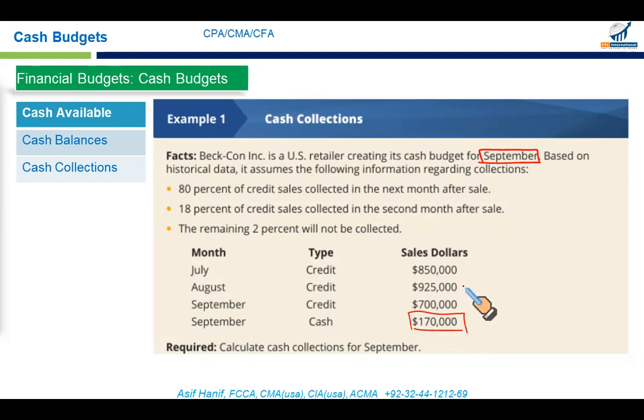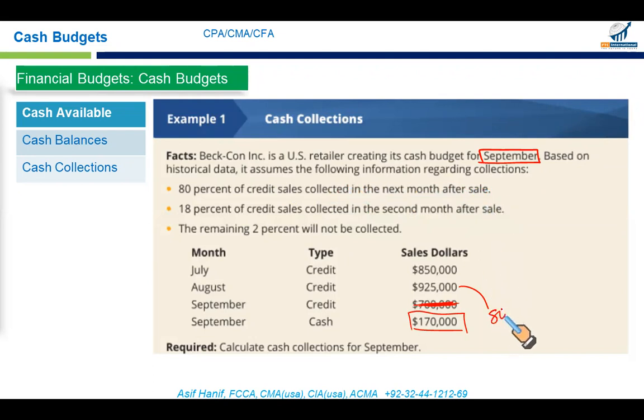Further, whatever we sold in September on credit, the inflow will occur in October. So we are not going to collect even a single dollar from this amount. Now, what you sold in August, 80% of credit sales made in August will be collected the month after sale, that is September.